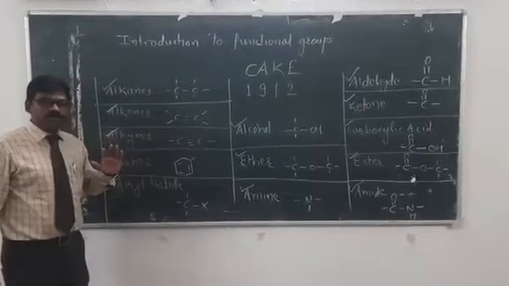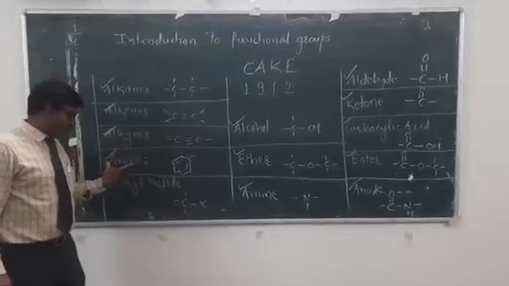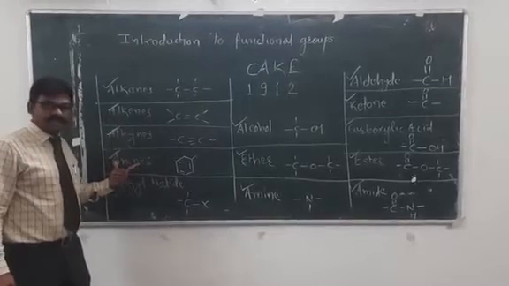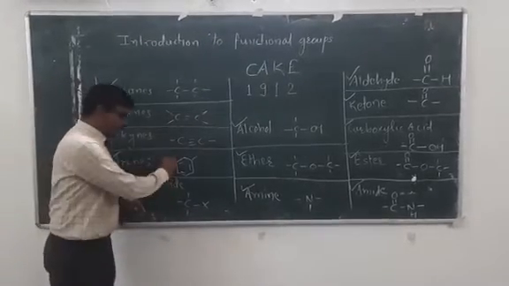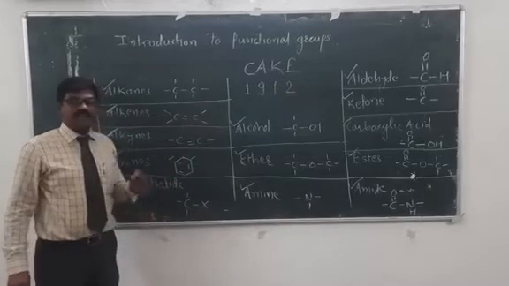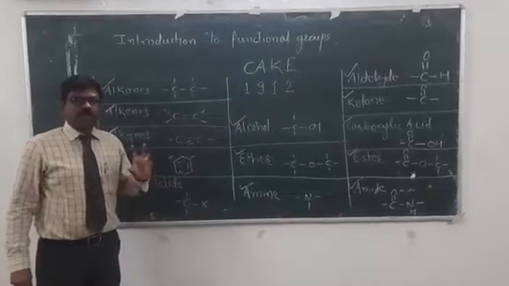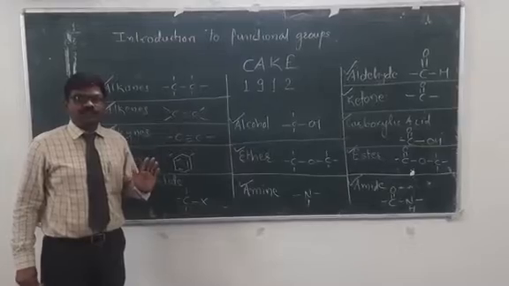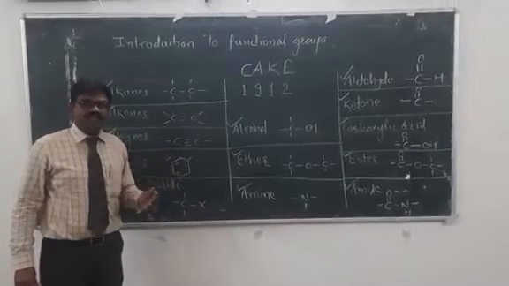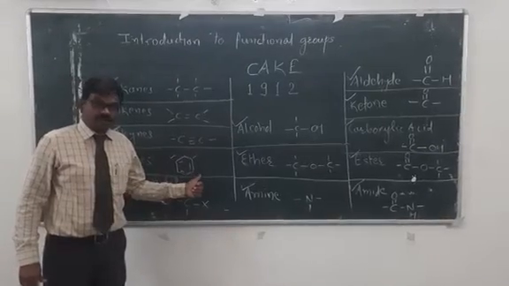Then apart from this, we also have the class of arenes. Arenes represent the benzene structure, a ring containing alternate double bonds.